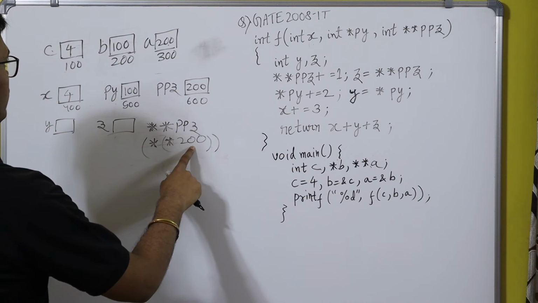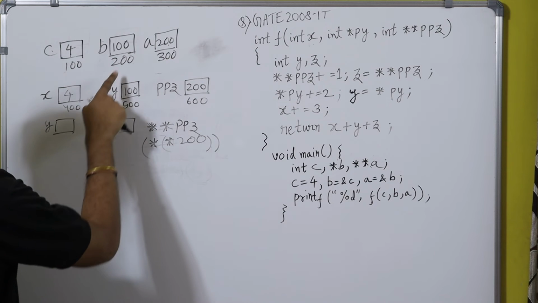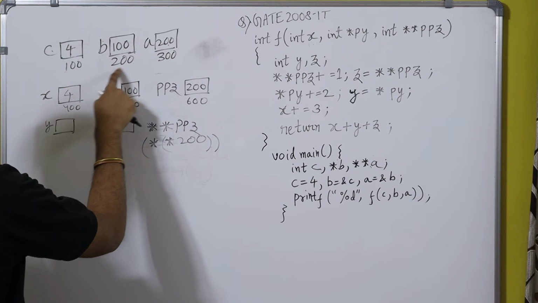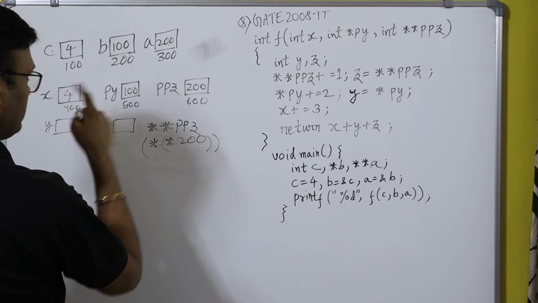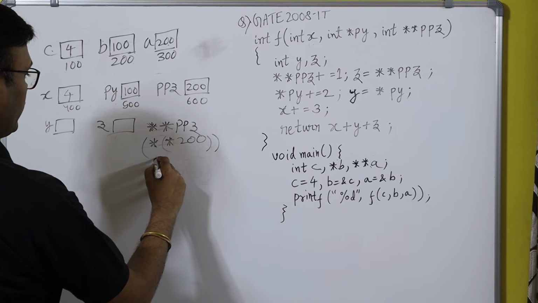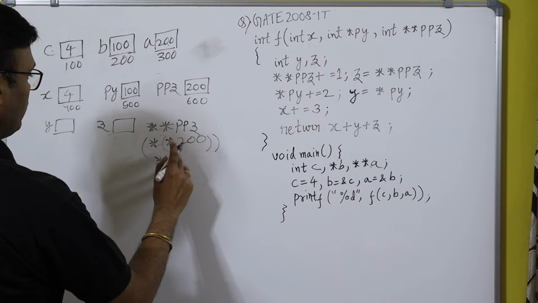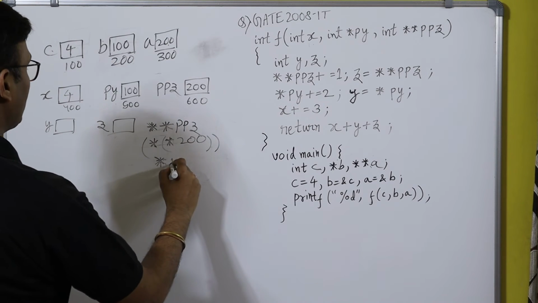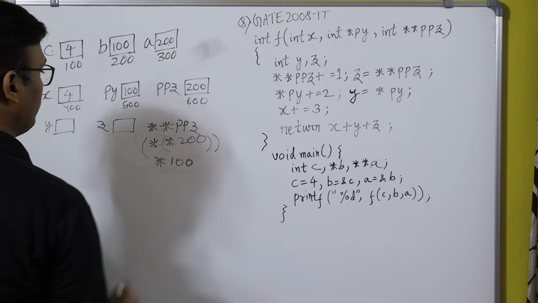So what is the value at the address 200? That is 100. Here you can see 100. So here I will write value at the address 200 is 100, star of 100, fine.